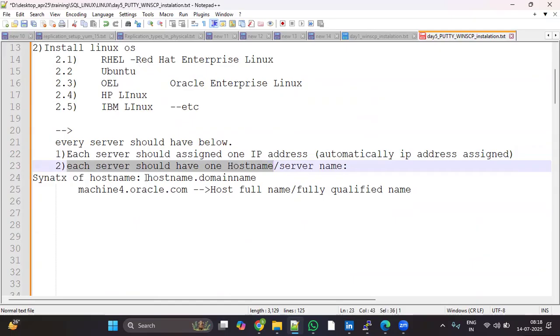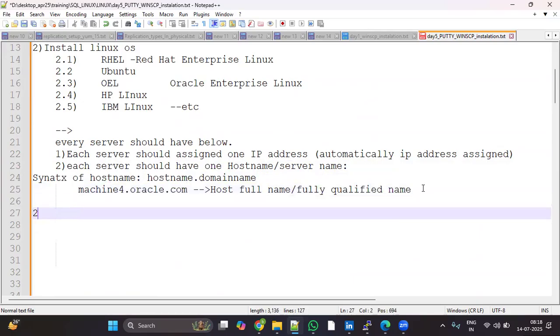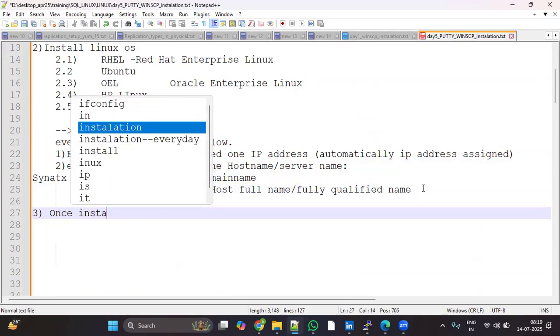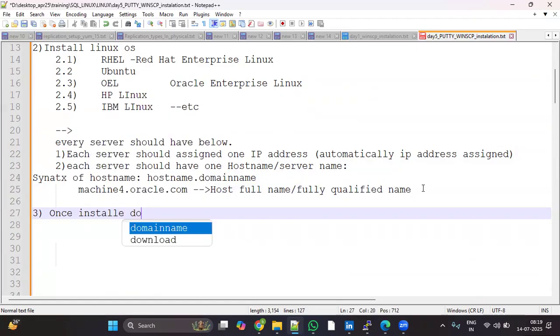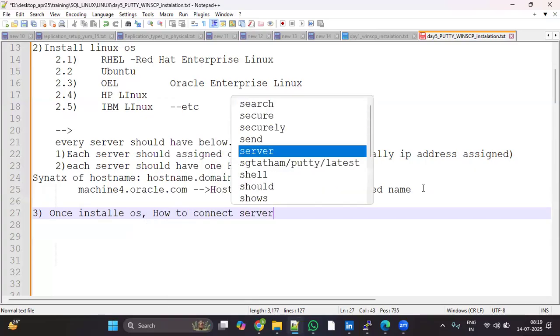The host name, we have to give our own name. How to provide the host name? Host name dot domain name. This is the host name, and this is the domain name. The entire thing you can call the host full name, so the fully qualified name. Clear? Okay, so next, once Linux, any operating system, is installed, how to connect to the server?